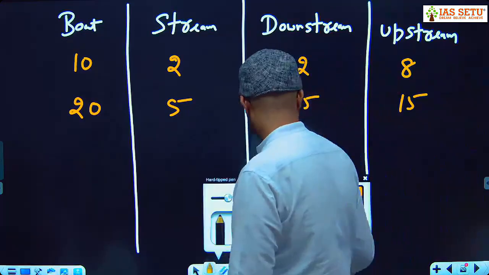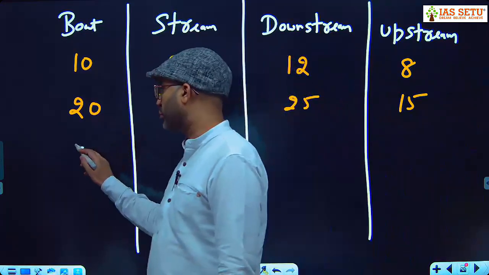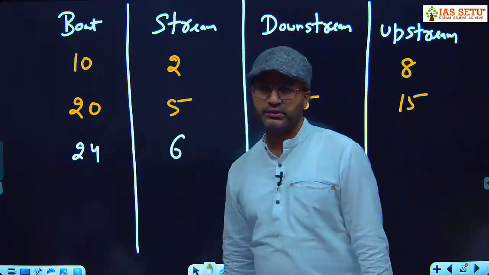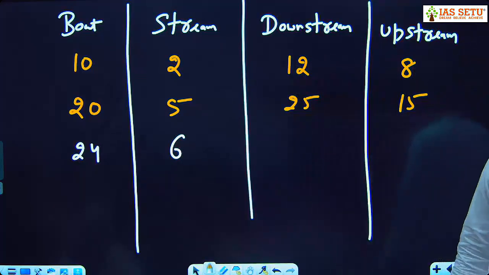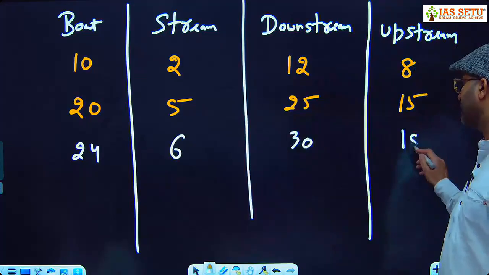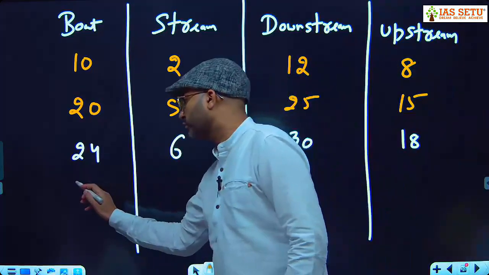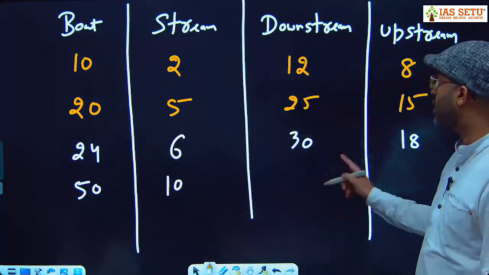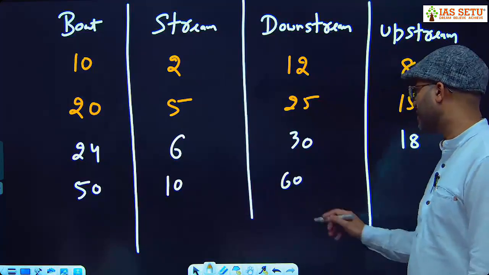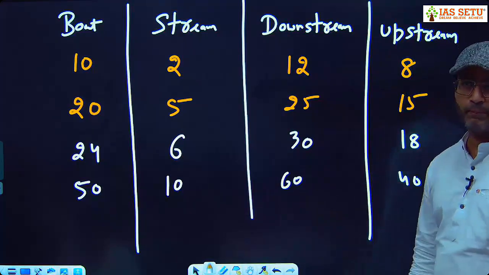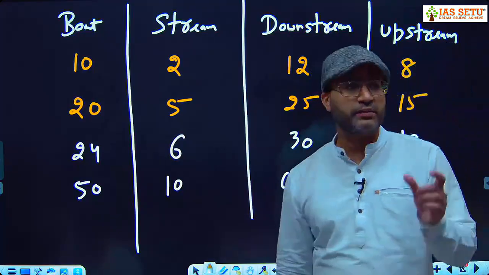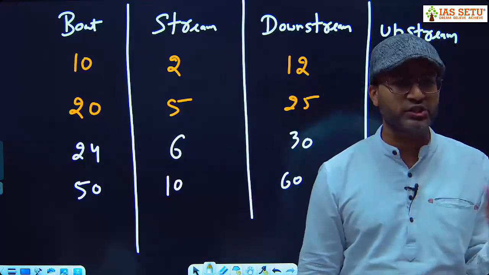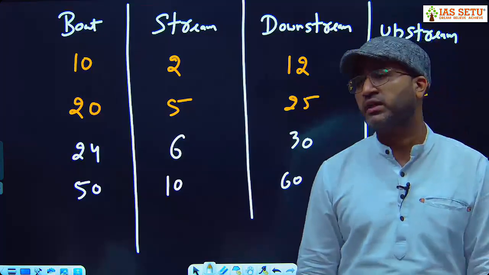Next question. Speed of the boat 24, speed of the stream 6. Tell me what is downstream? 30. And what is upstream? 18. One more. Speed of the boat 50, speed of the stream 10. Tell me what is downstream, upstream? 60 and 40. This is one type, where they mention the speed of the boat and speed of the stream, and you have to find downstream and upstream, which is very easy. x plus y is downstream, x minus y is upstream.